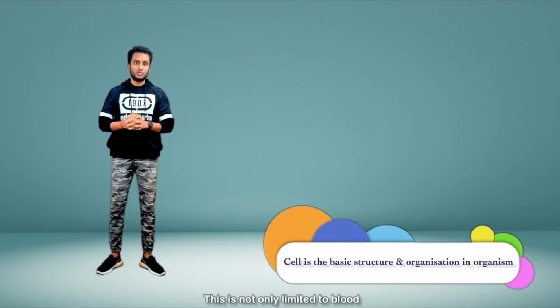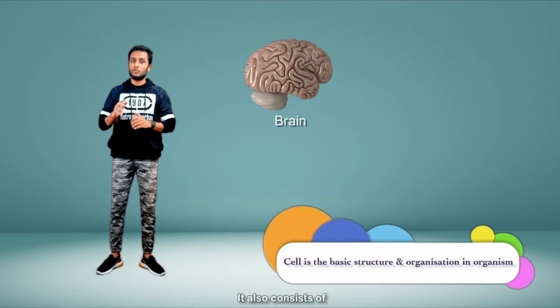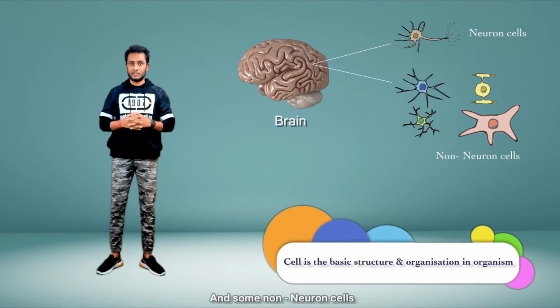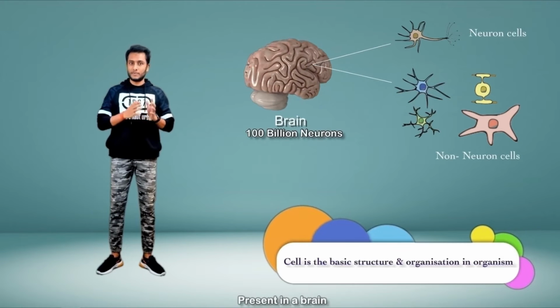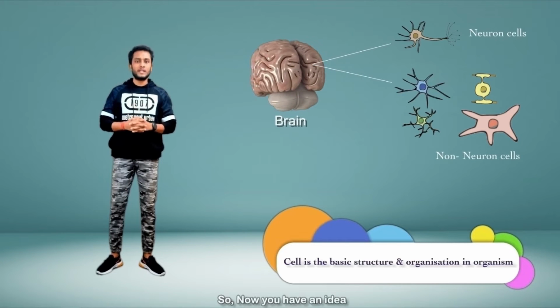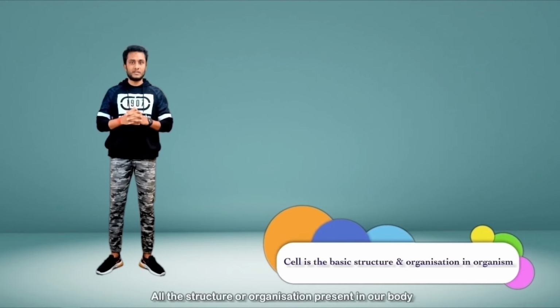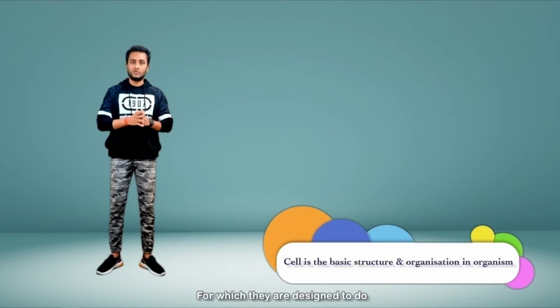This is not limited to only blood. The brain also consists of 2 different types of cells, neuron cells and non-neuron cells. Approximately 100 billion neuron cells are present in a brain. So now you have an idea that all the structures present in our body have different functions for which they are designed.